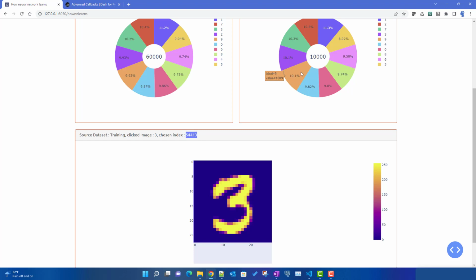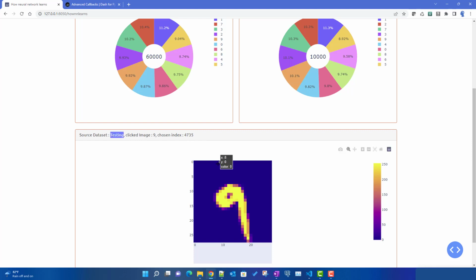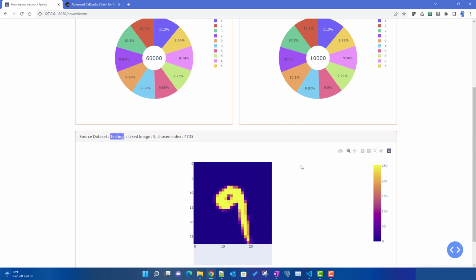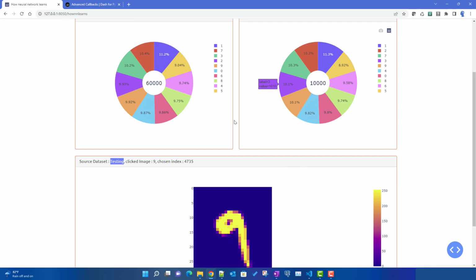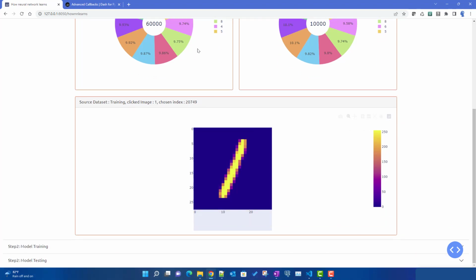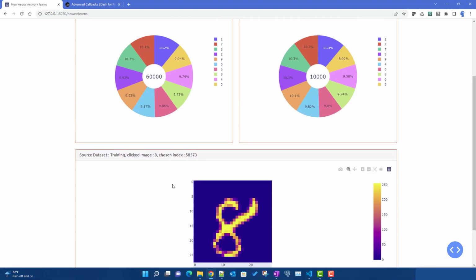Similarly for label 9, it is displaying from here, and the dataset is testing. So at least we know which chart we have clicked, which image we are displaying, and from which index it is displaying. So we will get a better view of the dataset.